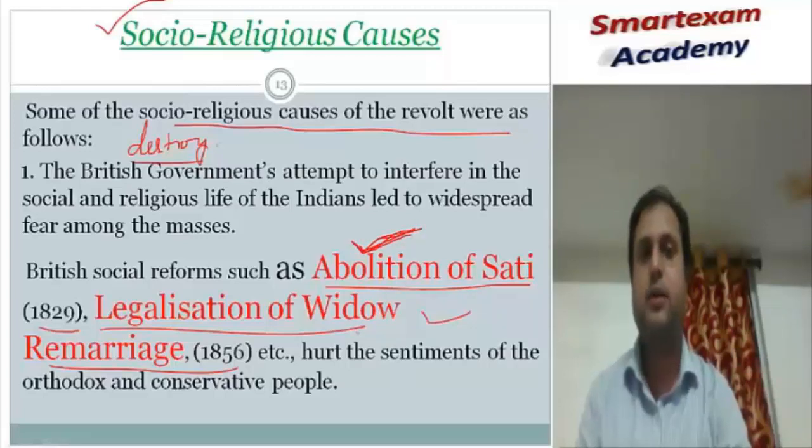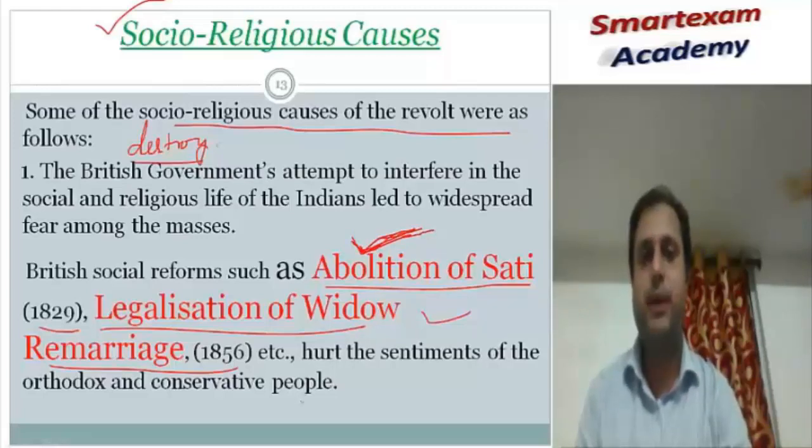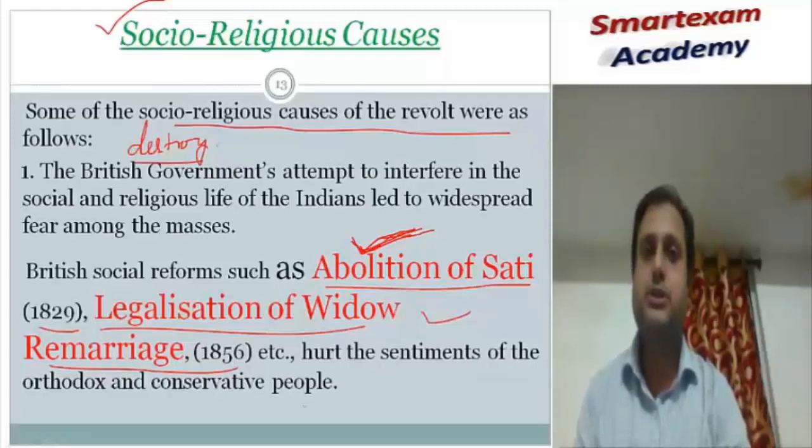They wanted that the widow should not remarry. So all these steps taken by the British Empire, although they had a modernization character, Indian people did not accept this. Indian people thought that the British Empire is destroying our culture and religion. We have to protest these practices anyhow.